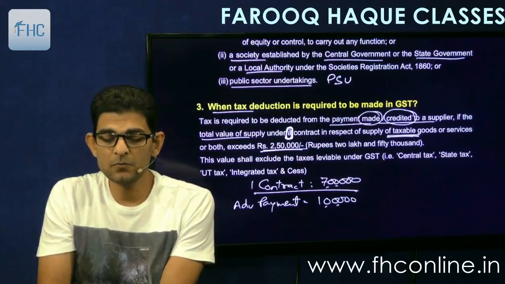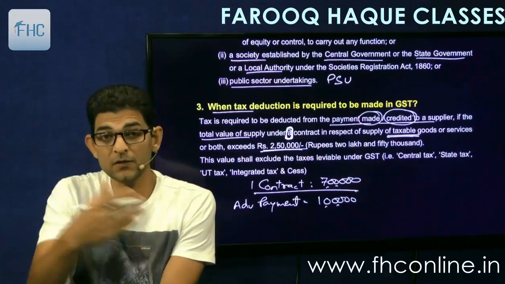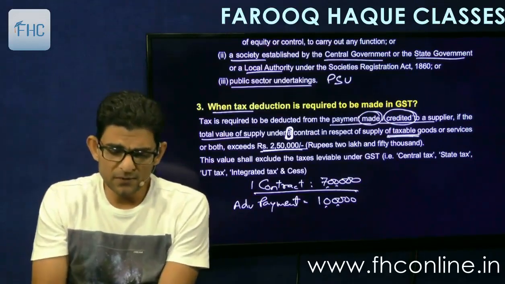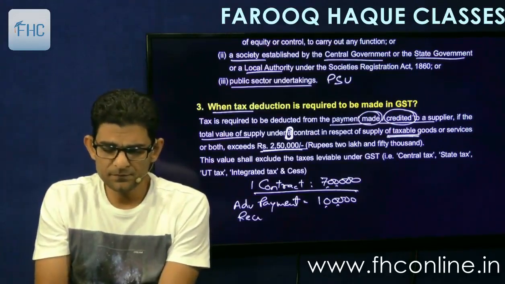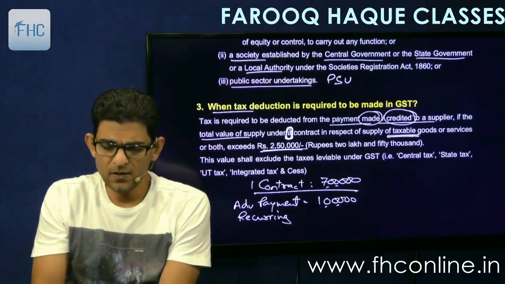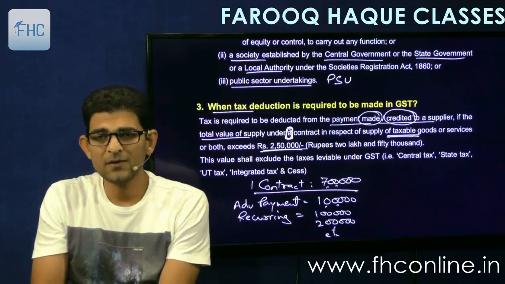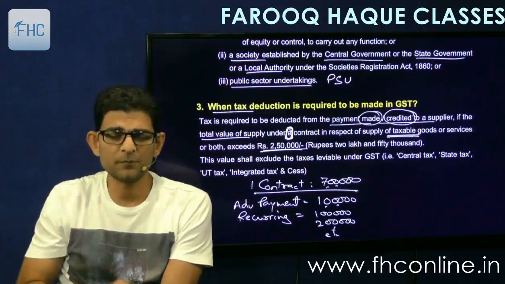And then there are going to be recurring payments, meaning the contract is going on and the payments will also keep taking place. So there will be recurring payments of 1 lakh, sometimes 2 lakhs, etc., aggregating 7 lakhs in all.